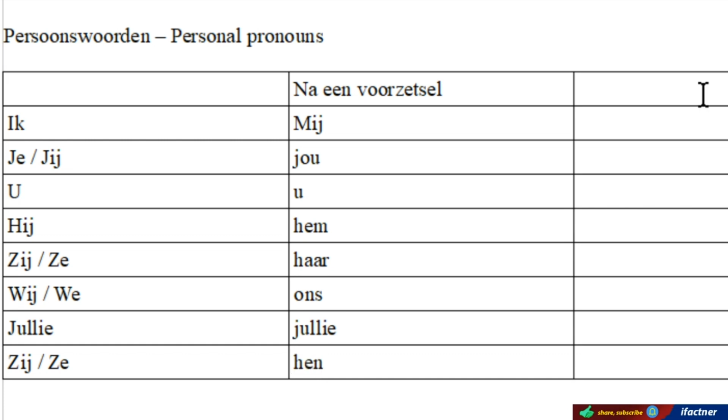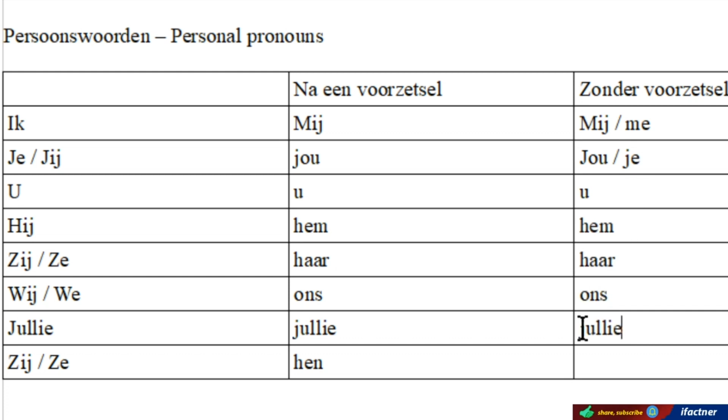And if we are not using a voorzetsel, a preposition in a zin, in a sentence, then there is a little different set of persoonswoorden. If we are not using voorzetsel, then we will write me, jou of je, u, hem, haar, ons, jullie, and hen and hun of they.